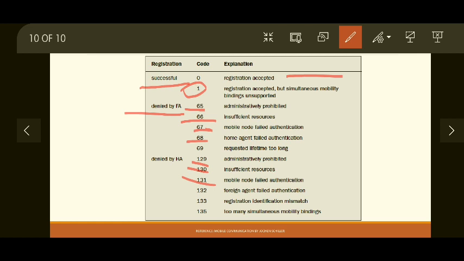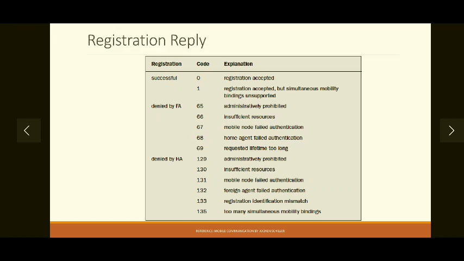So all in all, this table shows you all the reasons and the status of your registration. And after successful registration, the mobile node will start receiving packets. I hope it is understood, because it's a very simple process.